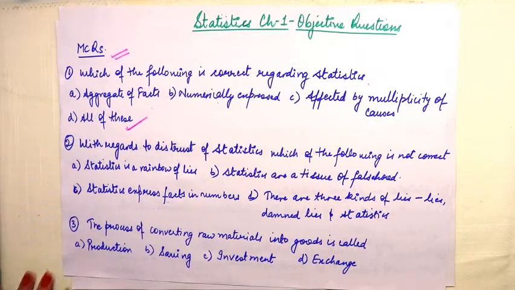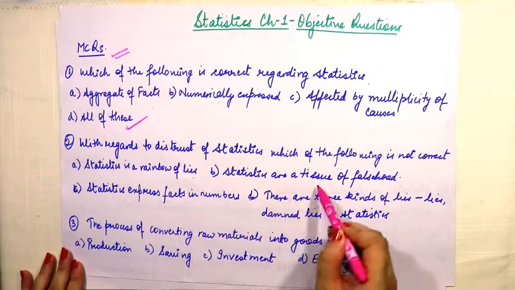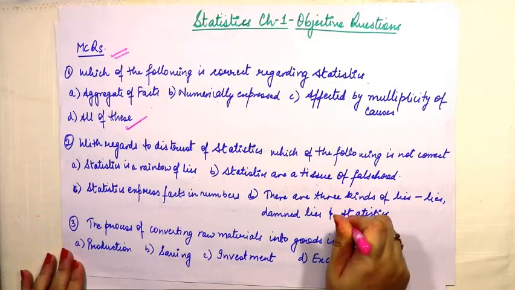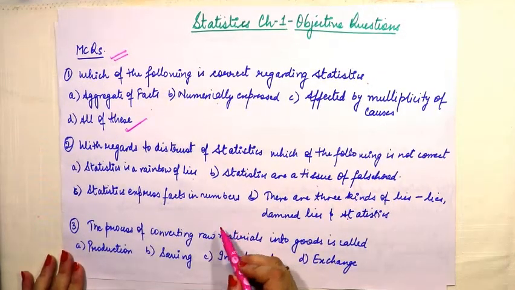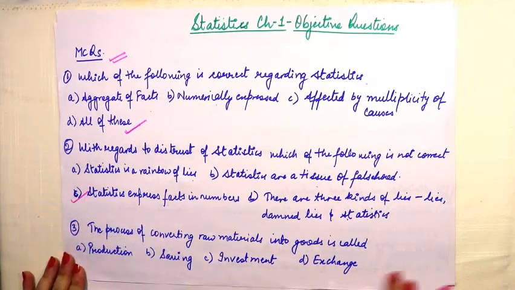With regards to distrust of statistics, which of the following is not correct? It's a rainbow of lies, it's a tissue of falsehood, statistics expresses facts in numbers. There are three kinds of lies: damned lies, lies and statistics. So here distrust में क्या एक चीज़ important है कि ये तीनों चीज़ें distrust के अंदर आती हैं, but statistic जो है वो numbers में express होता है, वो distrust नहीं है. So this is the correct statement here.